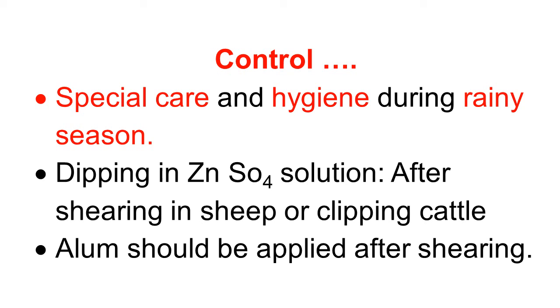The shearing and clipping instruments cause injury on the skin of the animal and help in penetration and entry of the Dermatophilus organism. Astringent such as alum should be applied after shearing. These steps will help in reducing the incidence and prevalence of dermatophilosis.